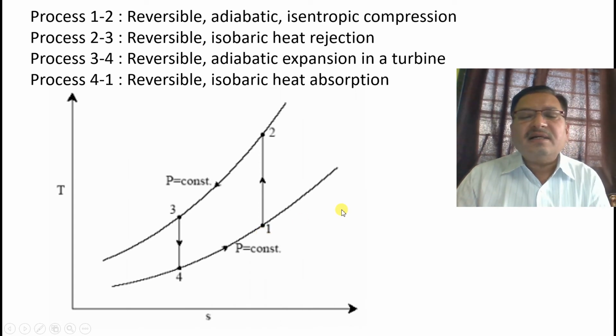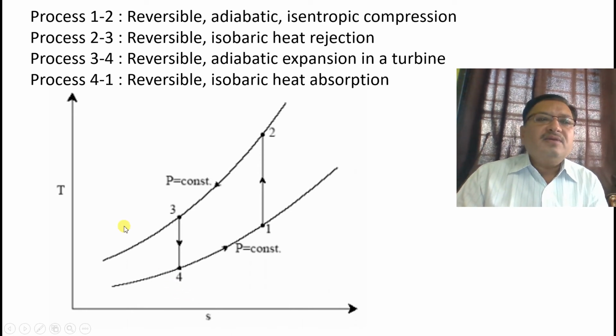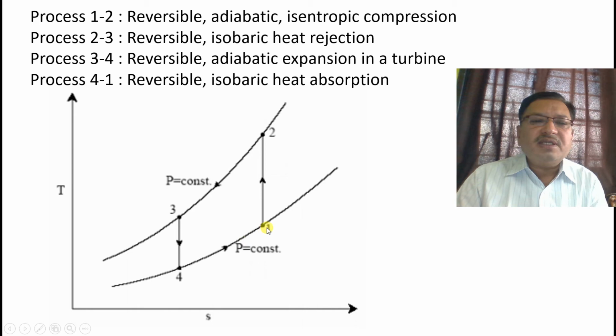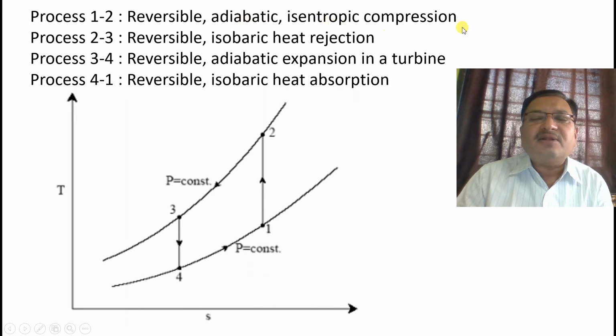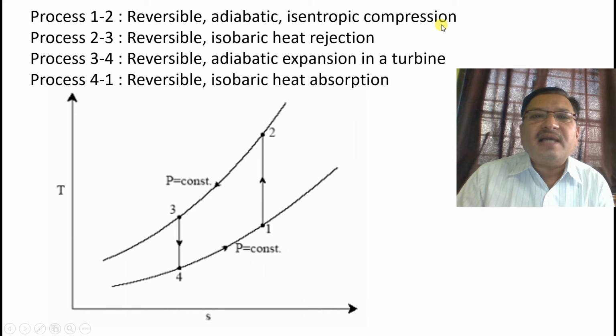Now let us study the various processes with the help of the TS diagram. First of all, process 1-2. In case of the Bell-Coleman cycle, it is the reversible adiabatic isentropic compression. Process 1-2 is reversible adiabatic isentropic compression. You can see this is the process 1-2. Here it is isentropic or adiabatic.